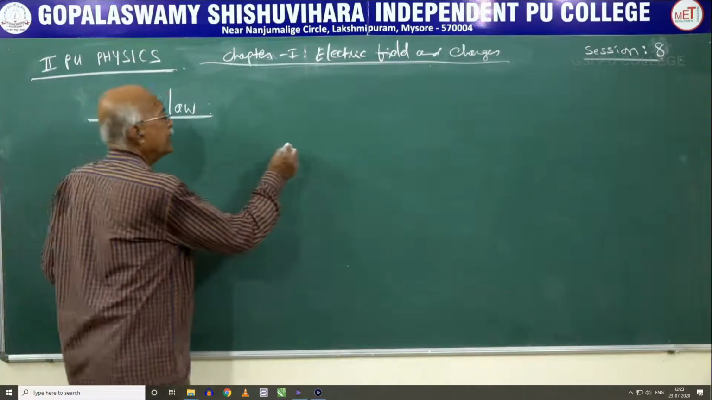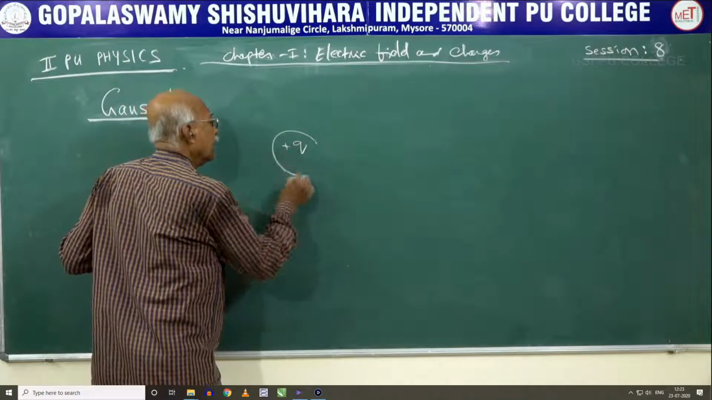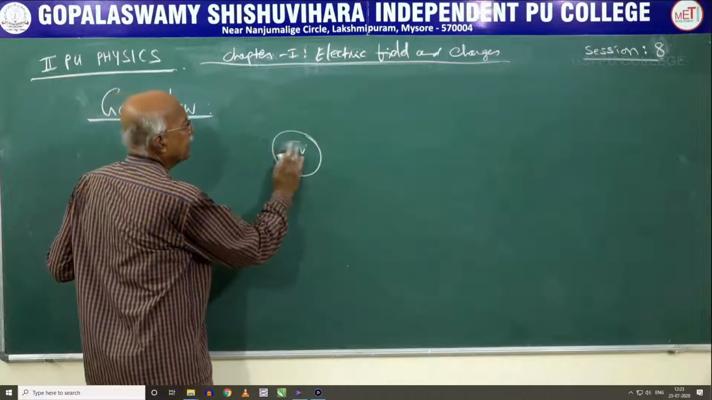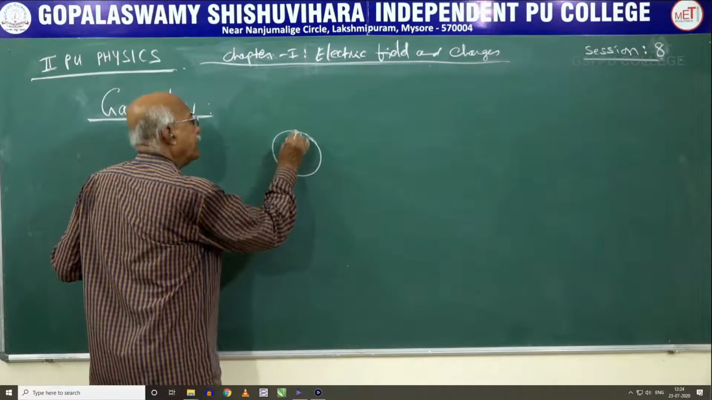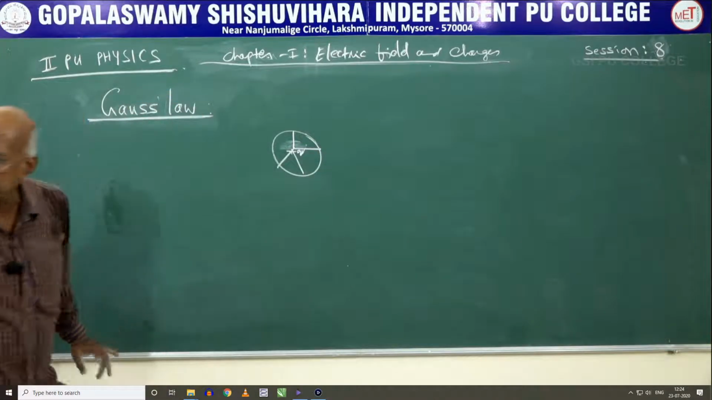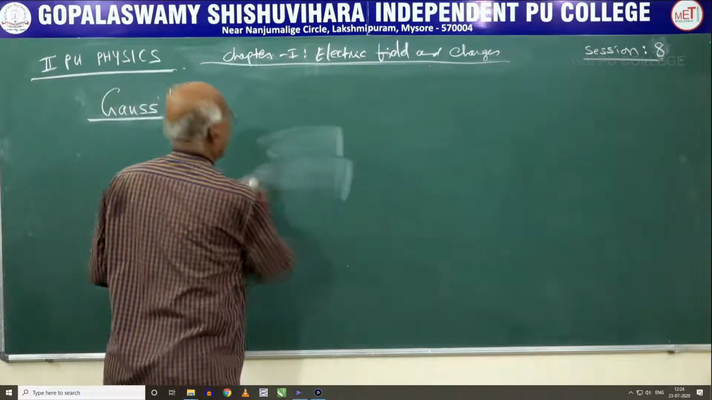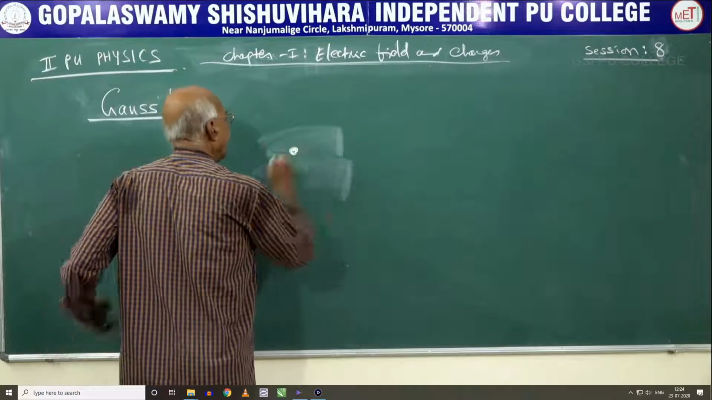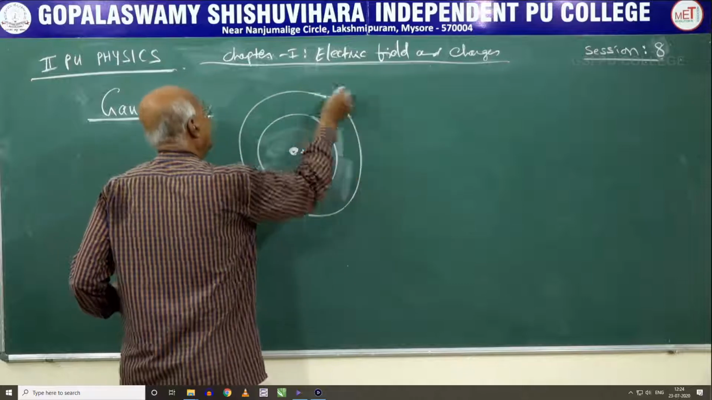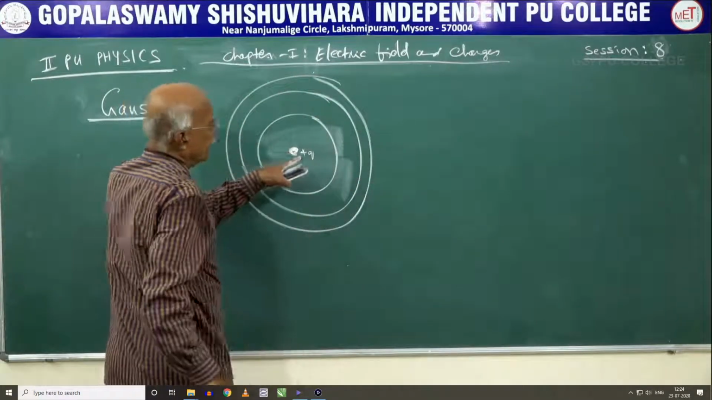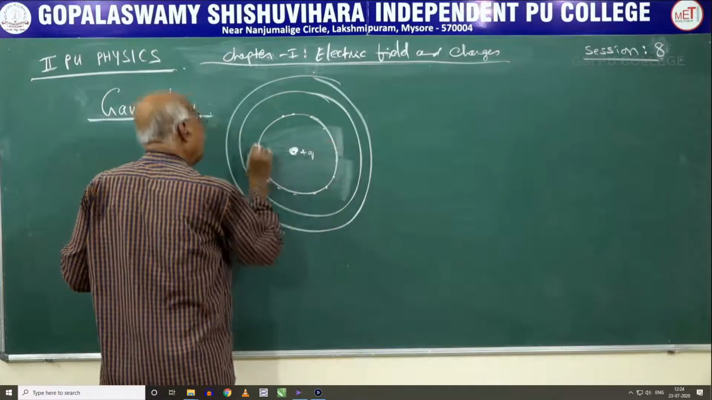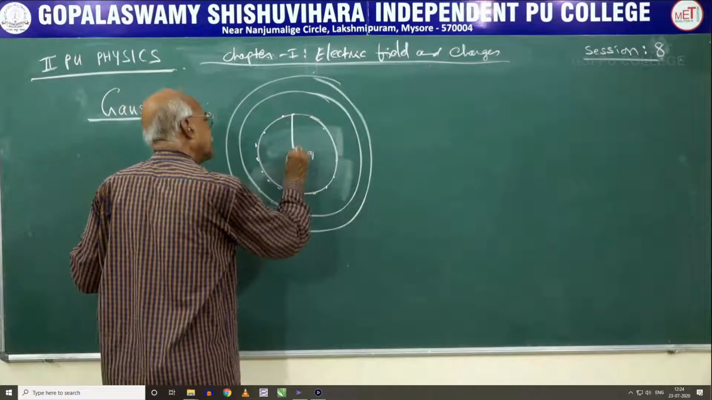Now consider that here you have a plus q charge. We know that if a plus q charge is kept at a point, and you draw a circle around it, or concentric circles along this, since this is the positive charge, at all these points the electric field will be one and the same because the distance is the same.